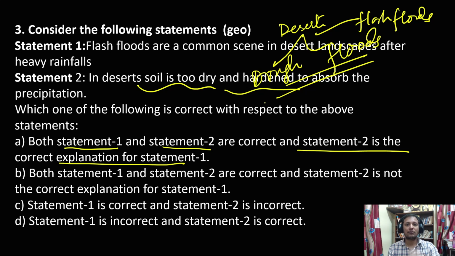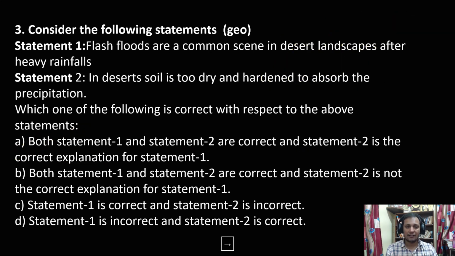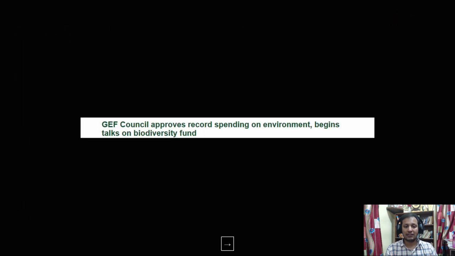It is not able to absorb the water, and because it is not able to absorb the rainfall, the rainfall starts flowing over the surface, and that leads to flash floods. So the answer is option A, that in deserts flash floods are very common. The reason is the soil gets hardened and dry, and therefore is not able to absorb the water, and it starts flowing on the surface, and that is why it leads to flash floods. So the option is A: both statement 1 and statement 2 are correct, and statement 2 is the correct explanation of statement 1.